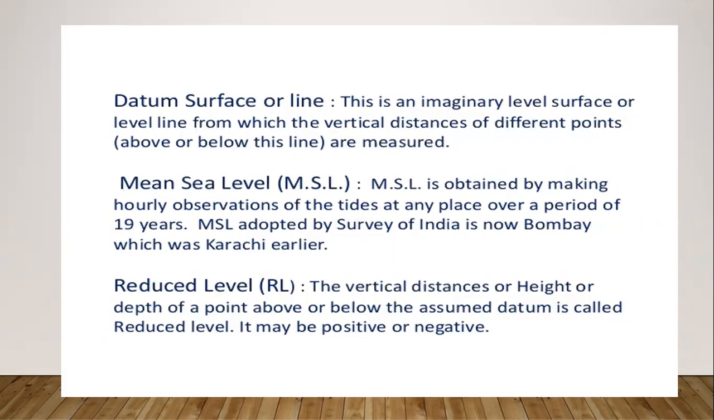Next term, mean sea level. Mean sea level is obtained by making hourly observations of the tides at any place over a period of 19 years. MSL is adopted by the Survey of India Department. It is now at Bombay, which was earlier Karachi in Pakistan. Reduced level: the vertical distance, height or depth of a point above or below the assumed datum surface is called the reduced level. It may be positive or it may be negative.